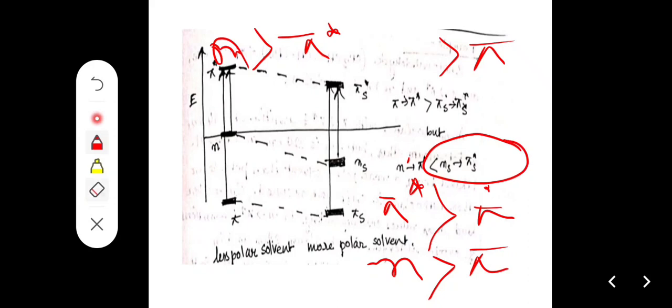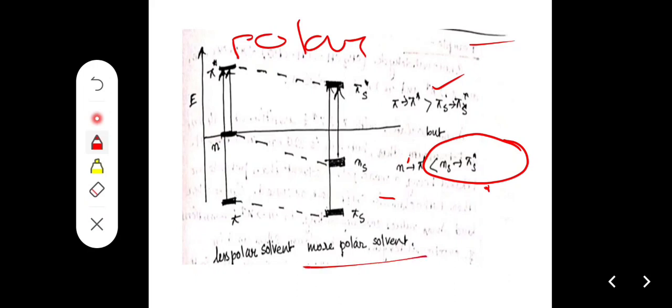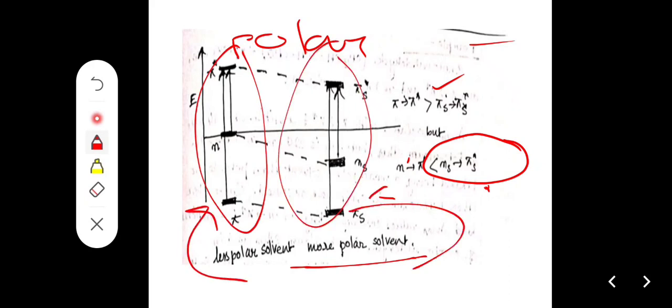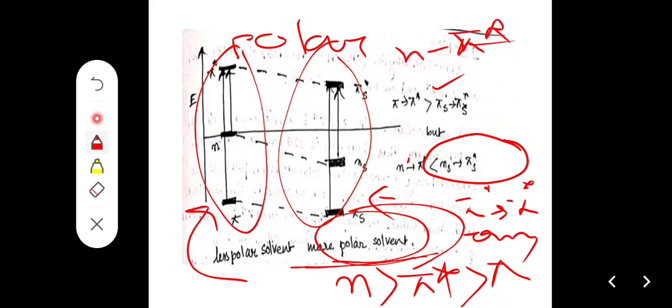So always remember what solvent is given; it should be considered as a polar solvent. This is our less polar, and this is our more polar. In polar medium, n is more stable, then pi star, then pi. So pi to pi star should be easy, and n to pi star should become difficult.